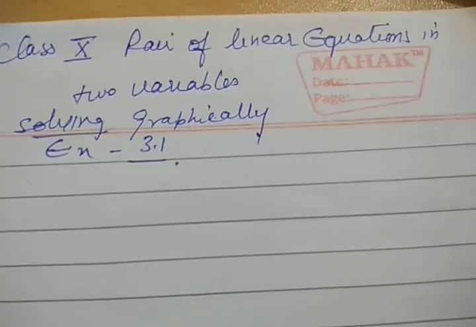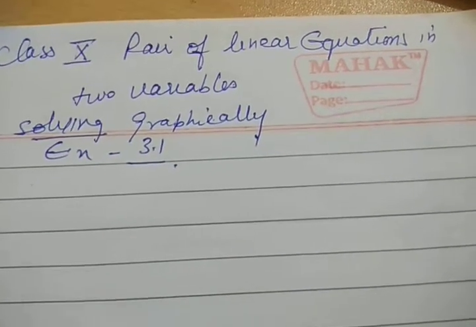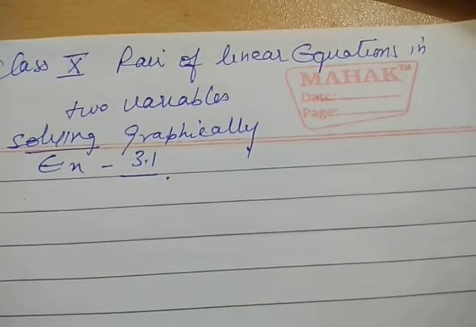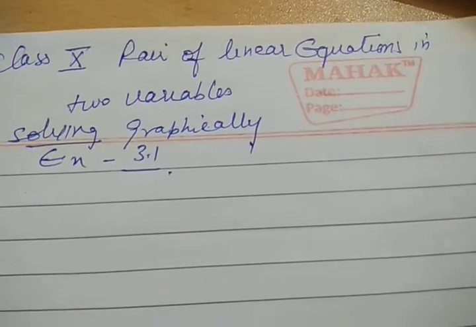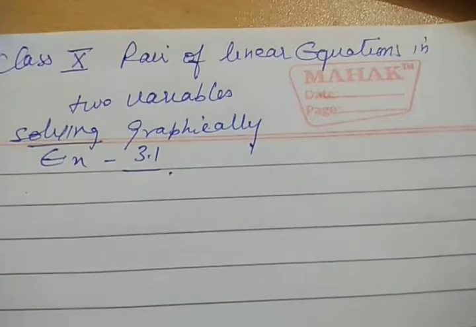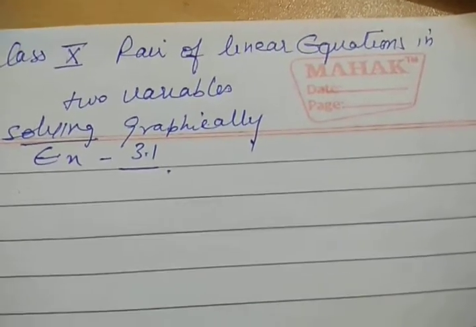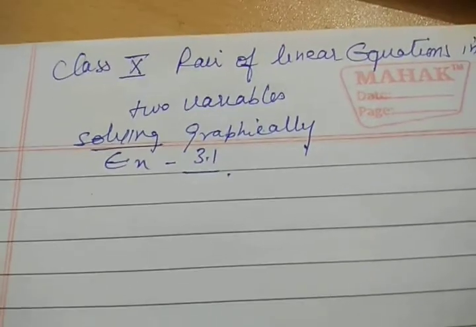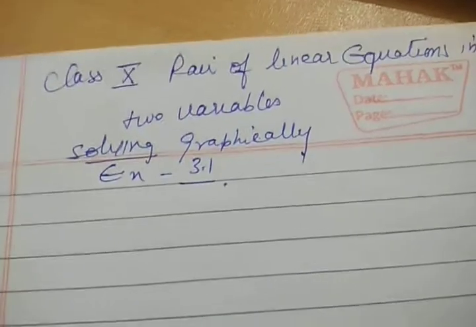So in our first exercise 3.1, we will find the solution graphically and we will represent it in the form of a graph. Now move on to question number one of exercise 3.1.